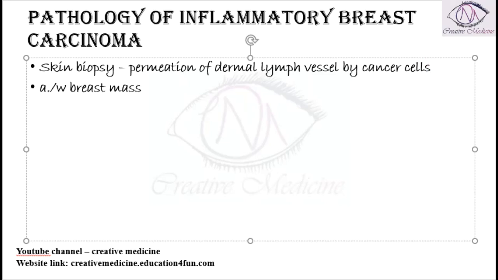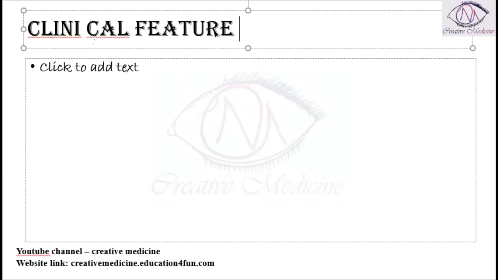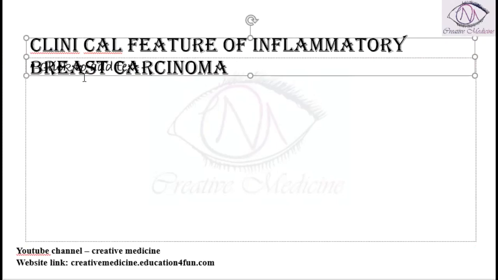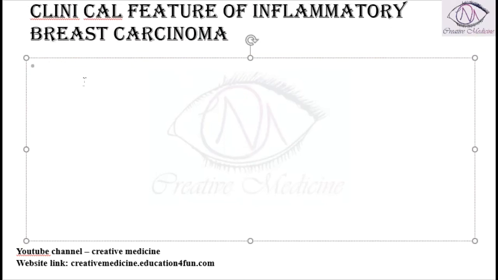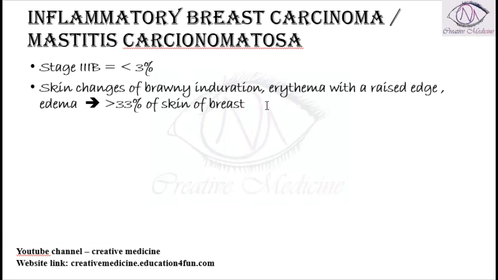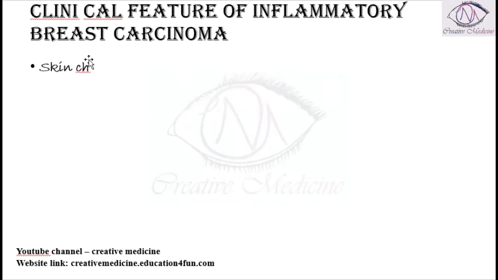Then, clinical features. A patient with inflammatory breast carcinoma presents with the same skin changes: brawny induration, erythema with a raised edge, and edema.